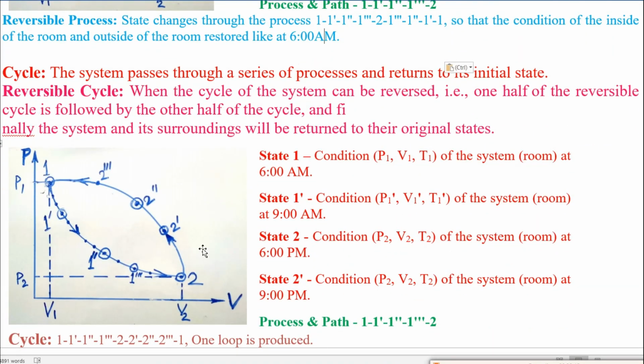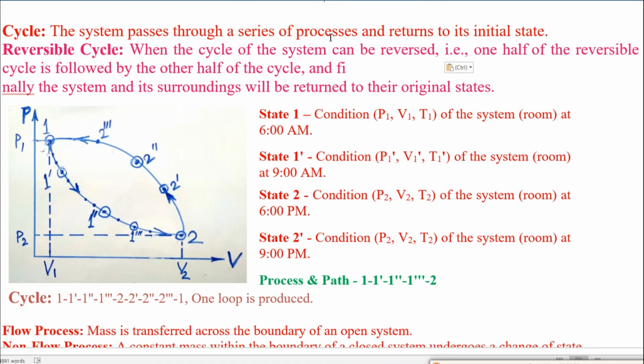This is written here. So what is the cycle? The system passes through a series of processes, 1 to 1 double dash to 2 is one process, then 2 to 2 double dash to 1 is another process. At least two processes will be required, maybe another process, maybe more than two also. So the system passes through a series of processes and returns to its initial state, then we can say this is a cycle, a simple cycle.